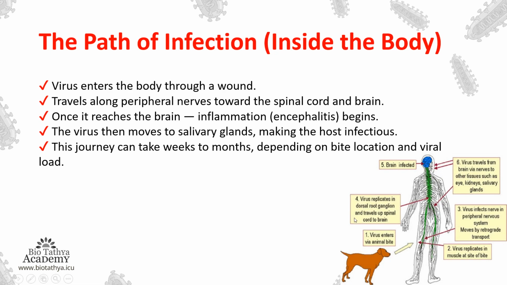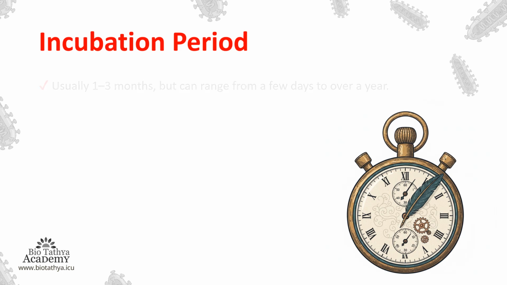After this, what happens? Virus replicates in the dorsal root ganglion and travels up the spinal cord to brain. Then the brain gets infected. That means it now has the whole control over the brain. Then what happens? Virus travels from the brain via nerves to other tissues such as eyes, kidneys, salivary glands. Okay? So this is what the path of infection looks like and what happens when the rabies virus enters our body. Now moving on into the next slide, we will see the incubation period.